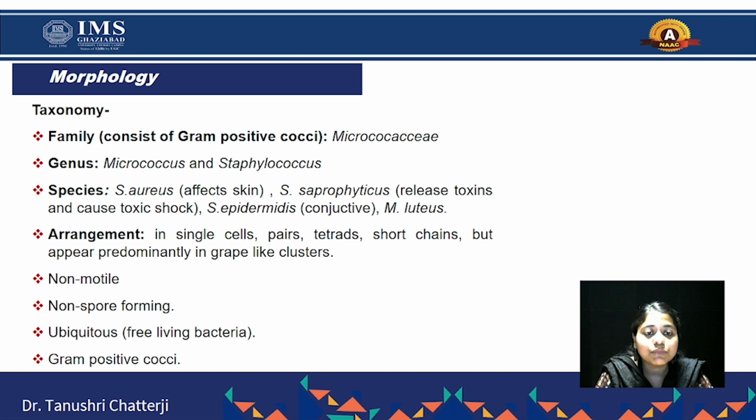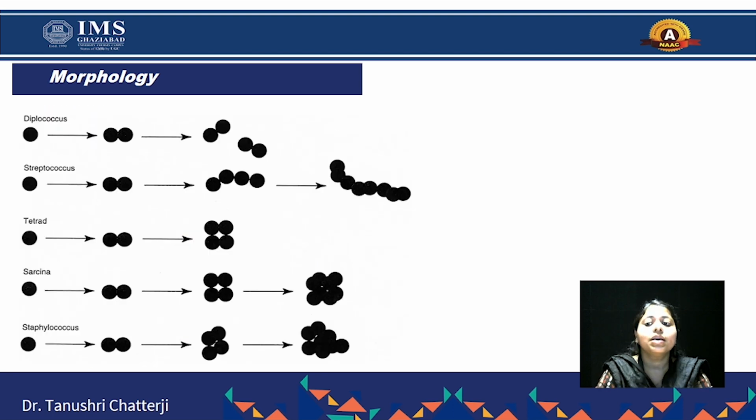It consists of various species like Staphylococcus aureus, Staphylococcus epidermidis, and Staphylococcus saprophyticus. These are the various species of Staphylococcus. But when we talk about the morphology, it is observed in Diplococci, that is, two cocci joined together; Streptococcus, that is, in chain form; tetrad shape or sarcina shape; and Staphylococcus are in a bunch shape, that is, in a grape-like structure in a cluster form.